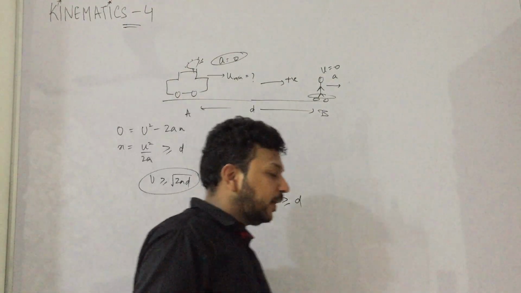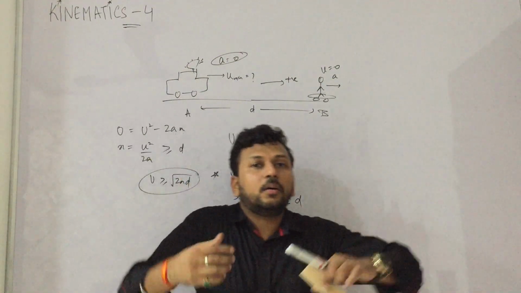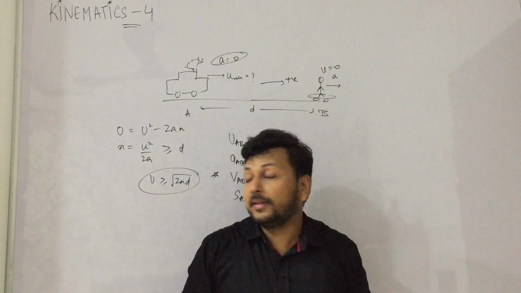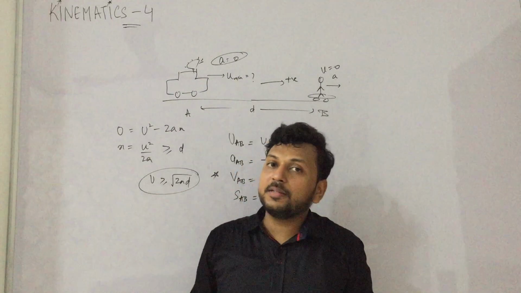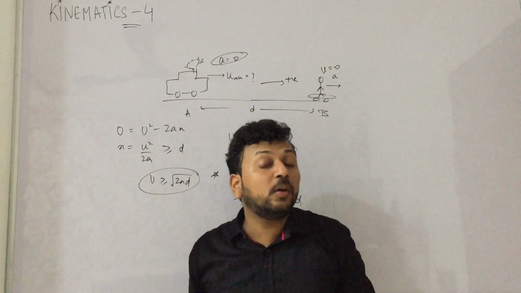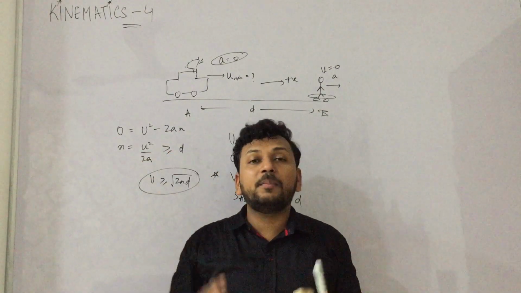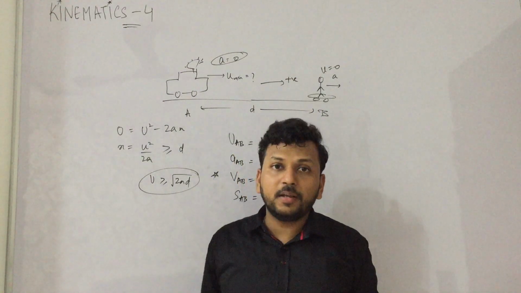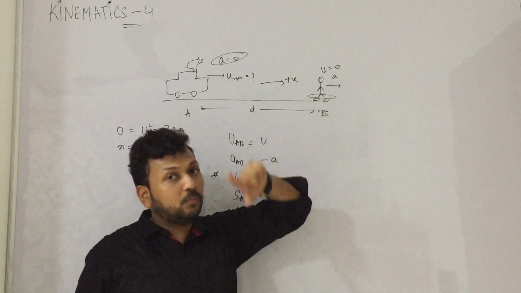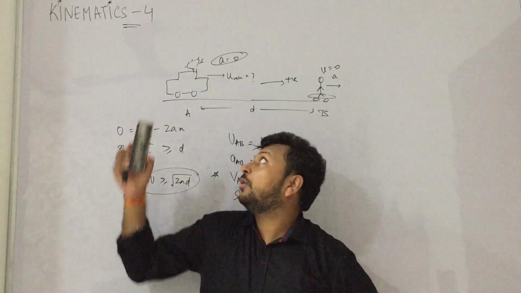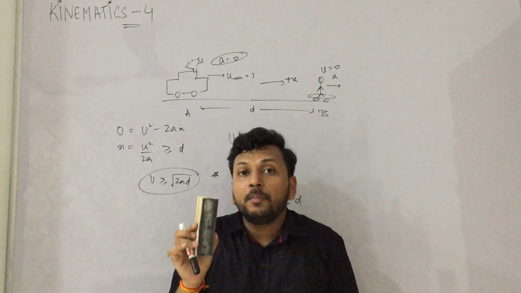Let us understand the answer in different scenarios, in different ways. First of all, it is dimensionally correct. Acceleration is meter per second square into meter, that means meter square per second square. Under root becomes meter per second, so dimension matches. Second thing, if acceleration of thief is more, you tell me, should the velocity of police be more or